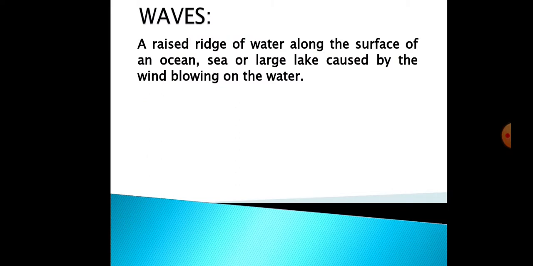And then waves. Now what is a wave? That is a raised ridge of the water that is moving across the sea or the ocean or the lake, and that is caused by the energy transferred from the wind to the water. So the wind that is blowing on the water will cause the waves, and the waves will be coming and going. If you go to the beach side, you can see that the waves would come and touch your feet and then go back. So the waves will come and go, showing that they are caused by the wind that is blowing on the water.